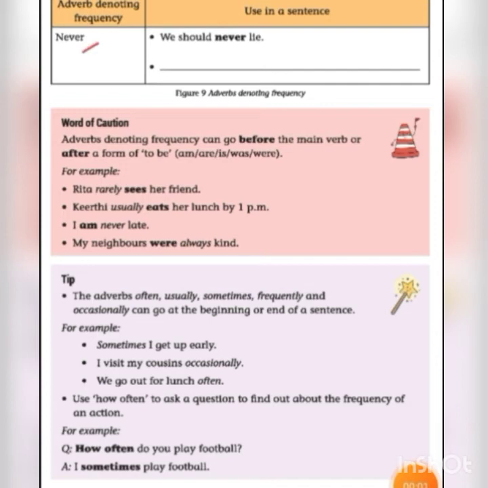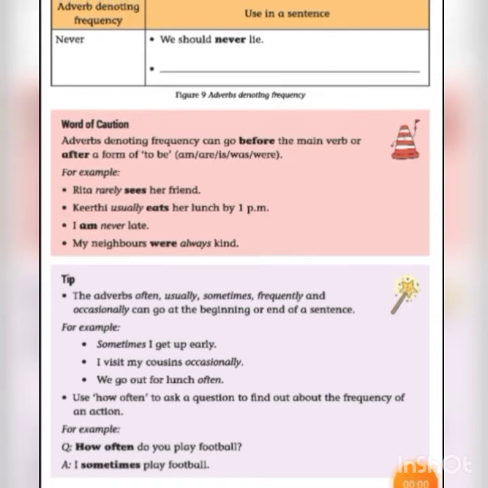Next, never. Never means not at all. We will not do that action. Example sentence, we should never lie. So we should not tell a lie. Here you should write your own example. Words such as always, usually, frequently, often, sometimes, occasionally, seldom, rarely, never. These are the words denoting adverbs of frequency.